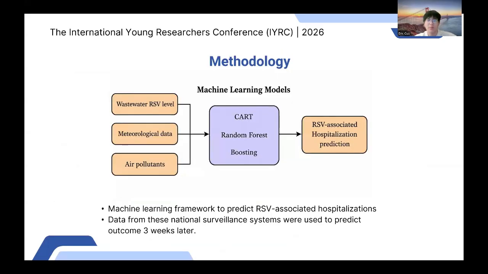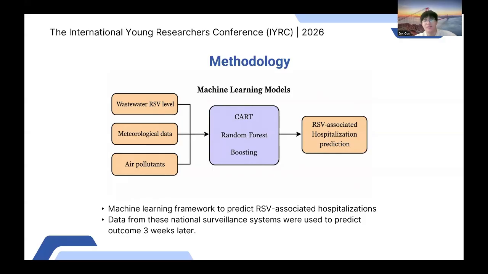So, a machine learning framework is developed to help prevent these things by predicting national RSV-associated hospitalizations, enabling real-time and precise assessment of these hospitalization trends and the potential stress on the healthcare system using national surveillance databases. Three machine learning approaches, including classification and regression trees, known as CART, random forest, and boosting, were evaluated to identify the best performing model to use for prediction.